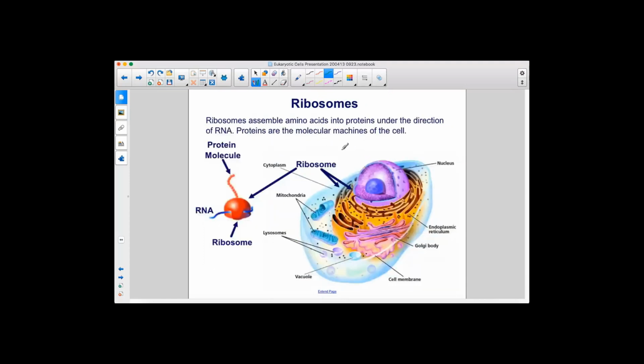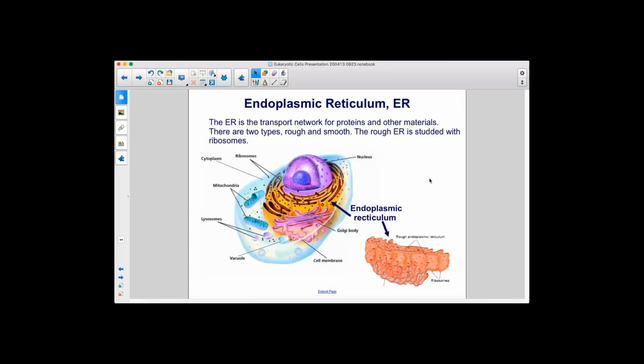Ribosomes assemble amino acids into proteins under the direction of RNA. Proteins are the molecular machines of the cell. The endoplasmic reticulum, or ER, is the transport network for proteins and other materials. There are two types, rough and smooth. The rough ER is studded with ribosomes.